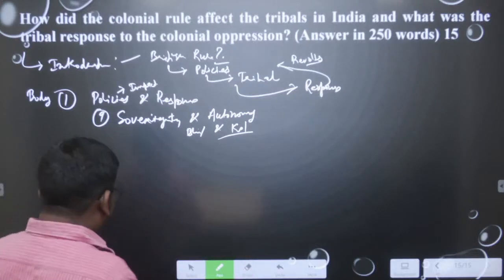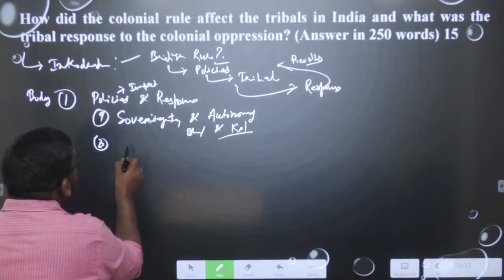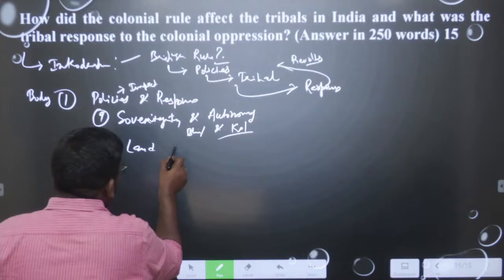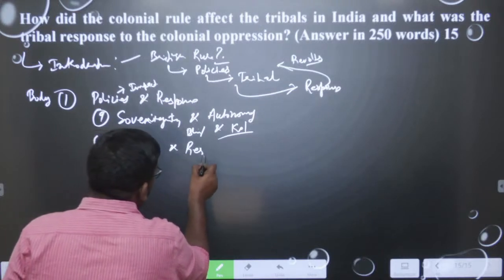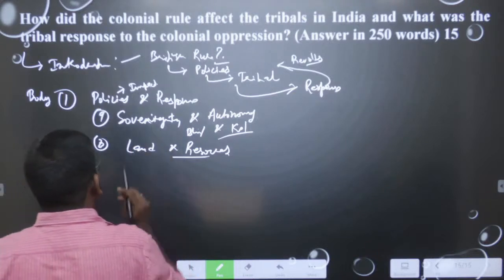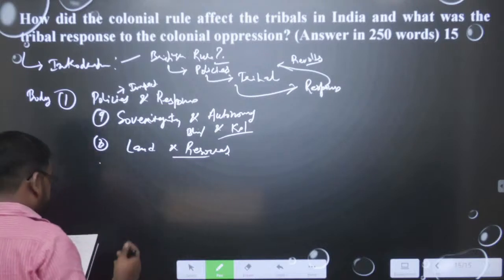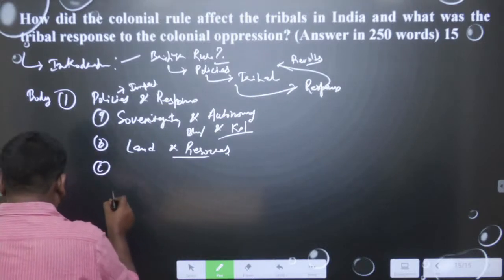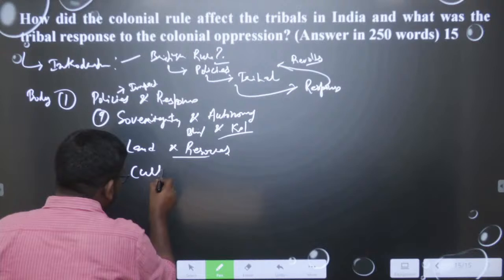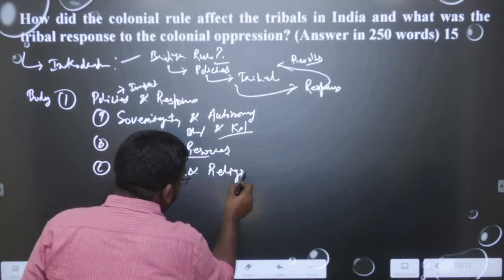The other important point is land and resources. Land and resources are the important points on which the British policy had an impact and the people revolted. The Bishnoi rebellion is one such example. Then we can write about culture and religion, as there was an impact on their culture and religion also.